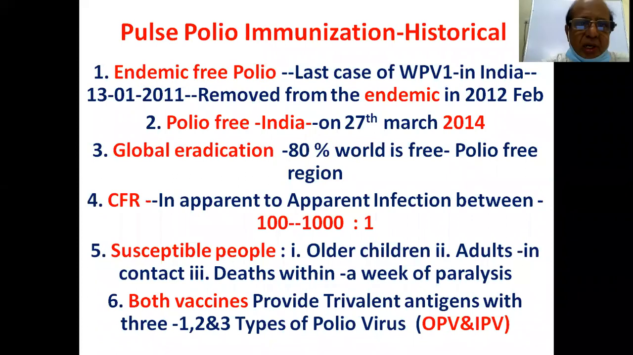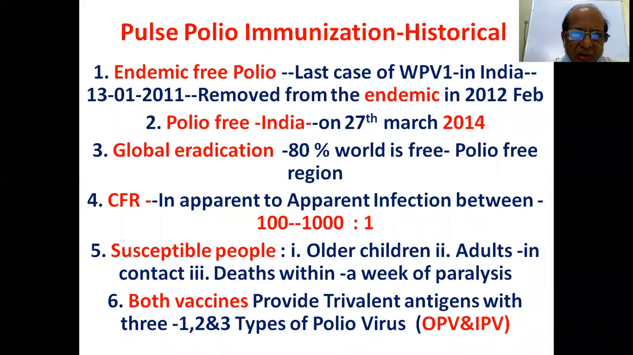So what is endemic free polio? Because endemicity always will be there, some cases in the area. In 2012 February, India was declared endemic free polio, meaning no cases of wild poliovirus type 1, or natural poliovirus. Polio free India was declared in 2014. So endemic free polio 2012, polio free 2014.